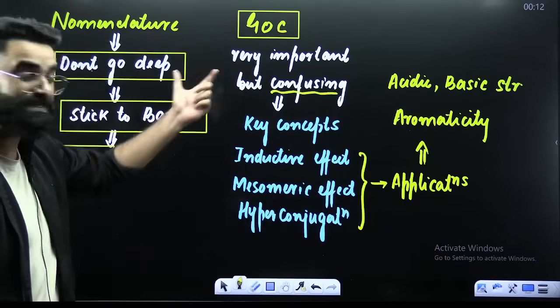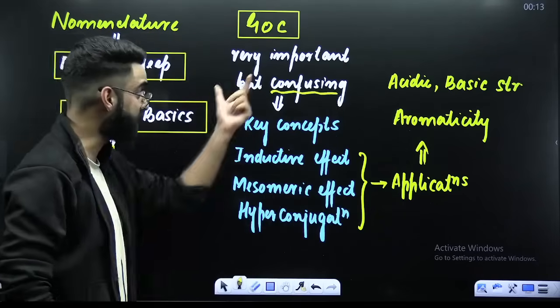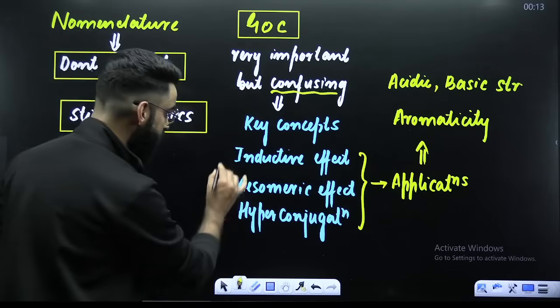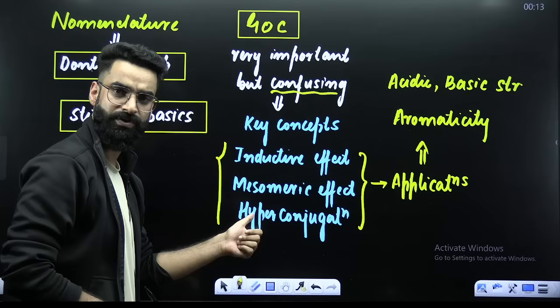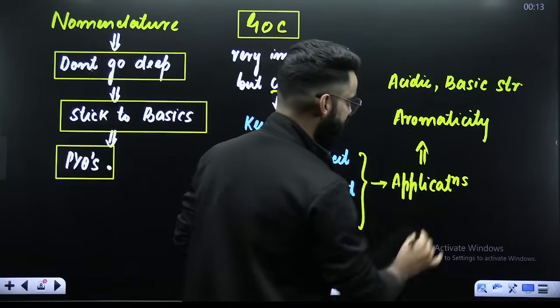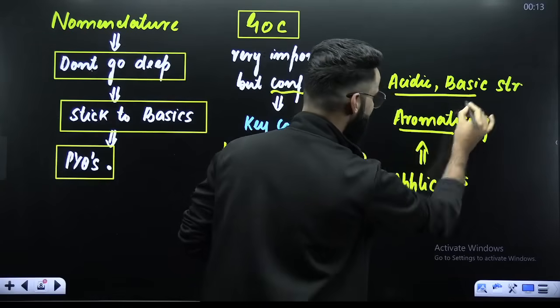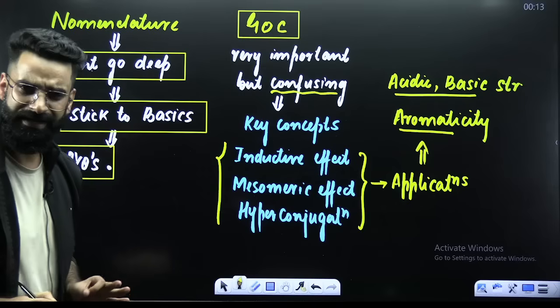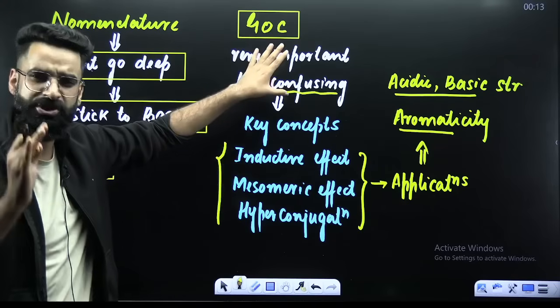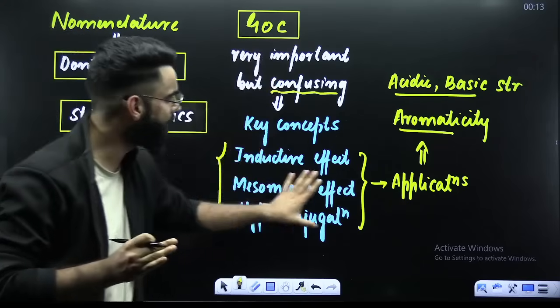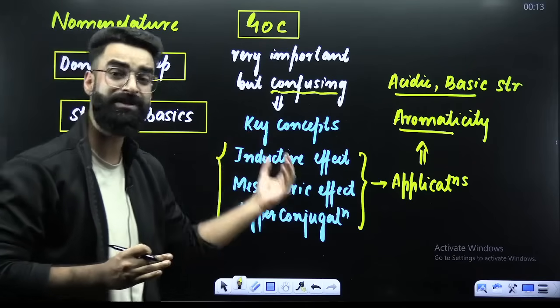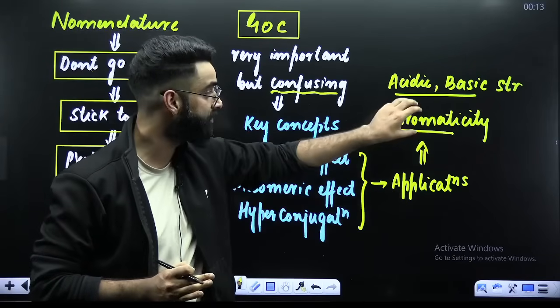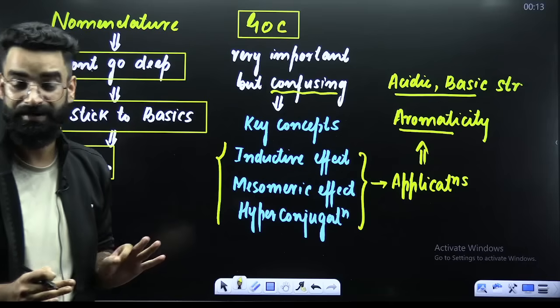The key concepts in general organic chemistry, the key concepts in the GOC, what are those? Those are your inductive effect, mesomeric effect, hyperconjugation, and definitely their application part, which includes aromaticity and acidic and basic strengths. My dear students, when it comes to your GOC, the majority of the time questions come from these particular topics itself.